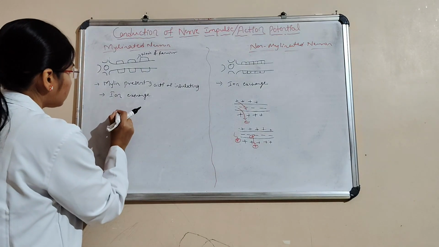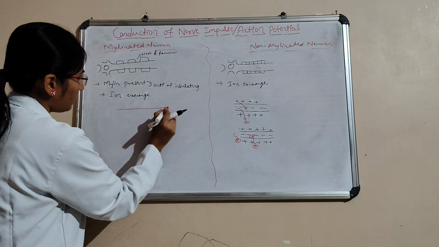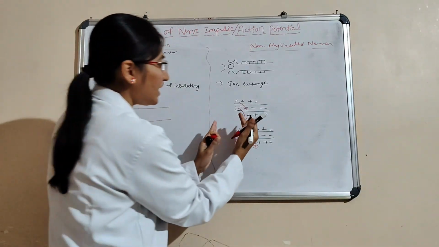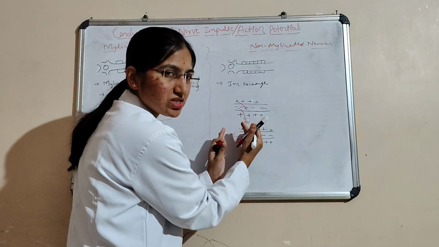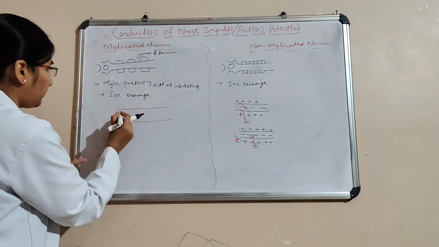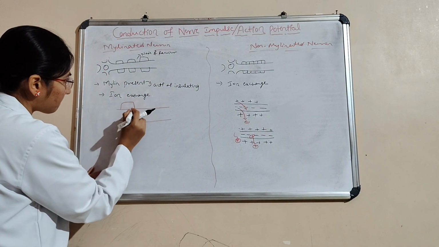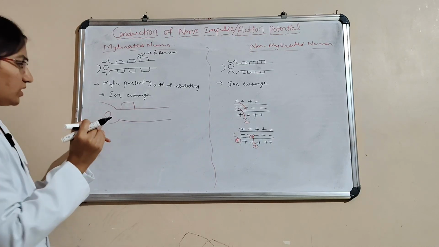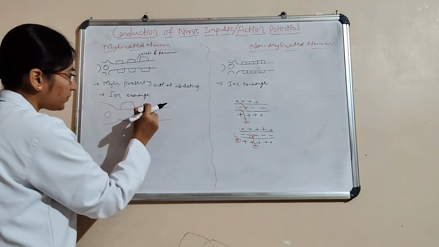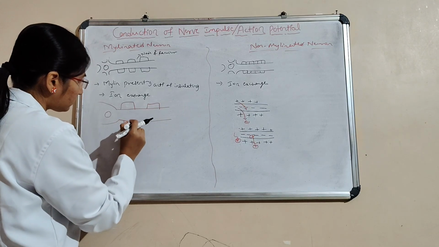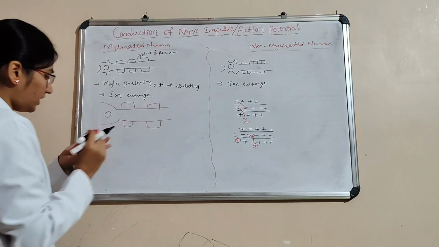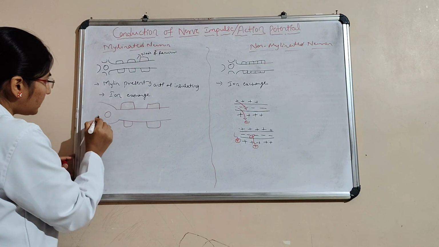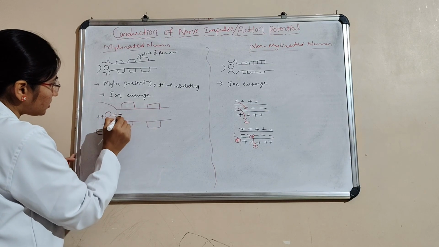But here what happens? Here separate ion changes take place. Here it goes directly to the cell body, and then here ions are present, negative and positive ions.